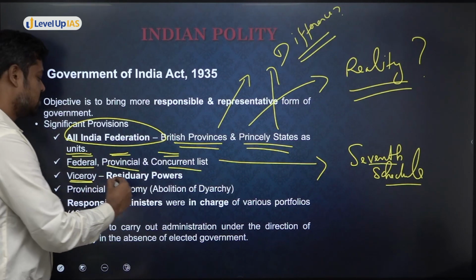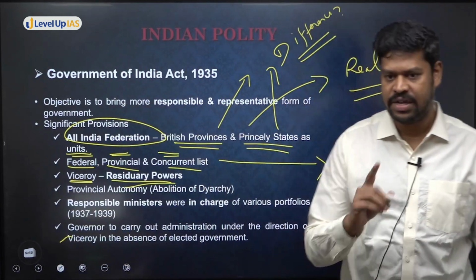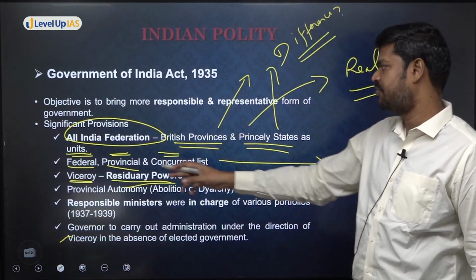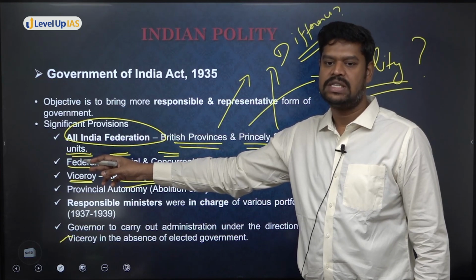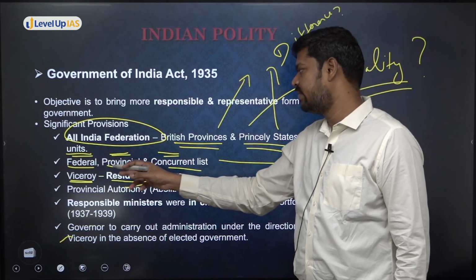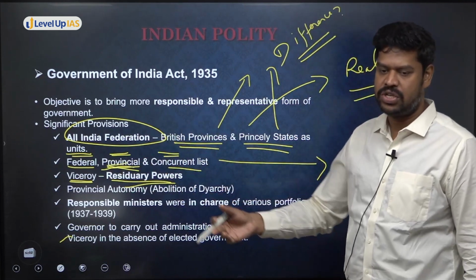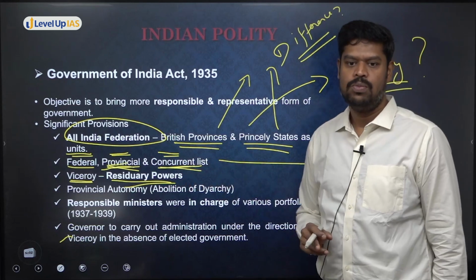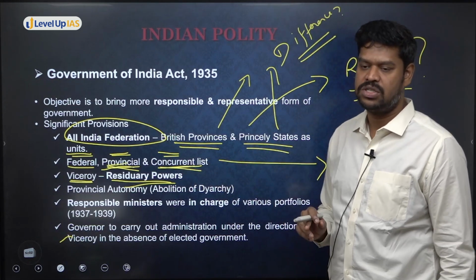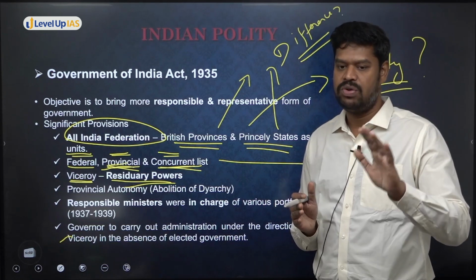The residuary powers were given to the Viceroy. What do you understand by residuary powers? Say, for example, whatever is there in the federal list, who will have the power to make laws? The federal or central legislature. Whatever is in the provincial list? The respective provincial legislature. And whatever is in the concurrent list? Both the central as well as the provincial legislature. But in case of conflict, the law made by the central legislature will prevail.